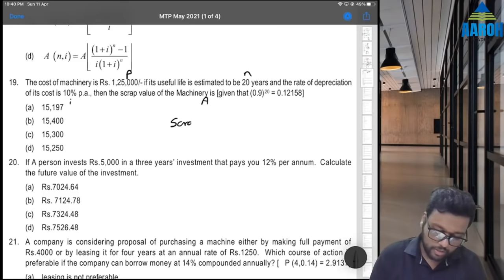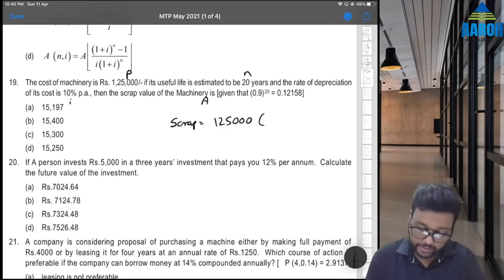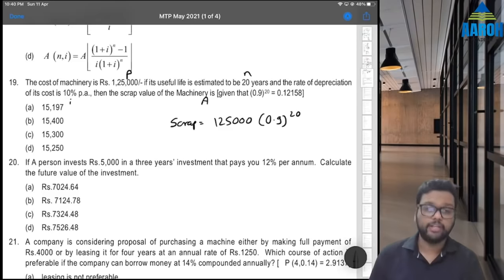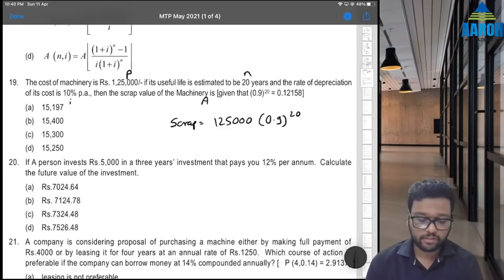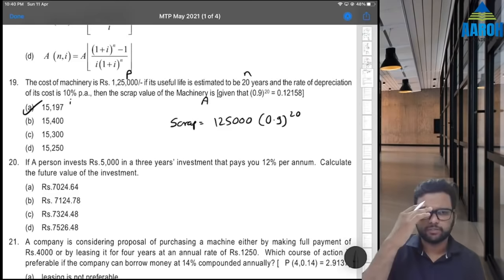And we know that amount is equal to P into 1 minus depreciation rate, so 0.9 raised to 20. 0.9 raised to 20 they have already given. So 1,25,000 into 0.12158 gives 15197.5. Option A is the correct answer.